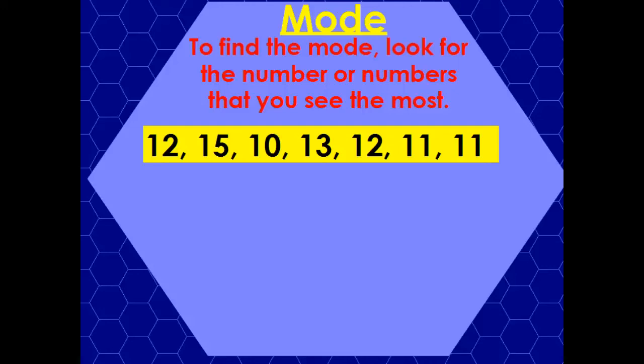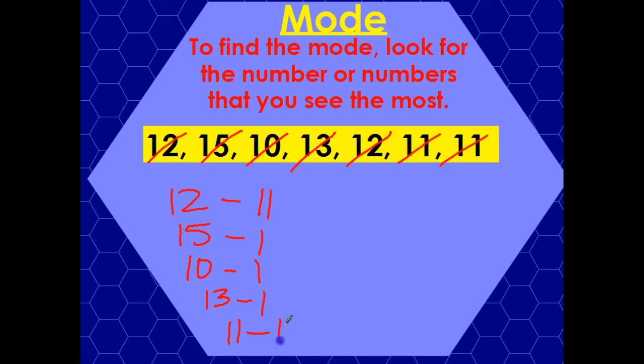I'm going to go through and say, all right, the number 12. Oh, blue is not going to work here. Let's do red. So I have the number 12. How many times do I have that? I have it once, twice. And then I have the number 15. How many times does that show up? I see it once. These are just tally marks. That's not an 11. I see the number 10 once. I see the number 13 once. And I see the number 11. How many times do I see that? I see that twice. So in this case, 12 and 11 both show up twice, so my mode here would be 12 and 11.